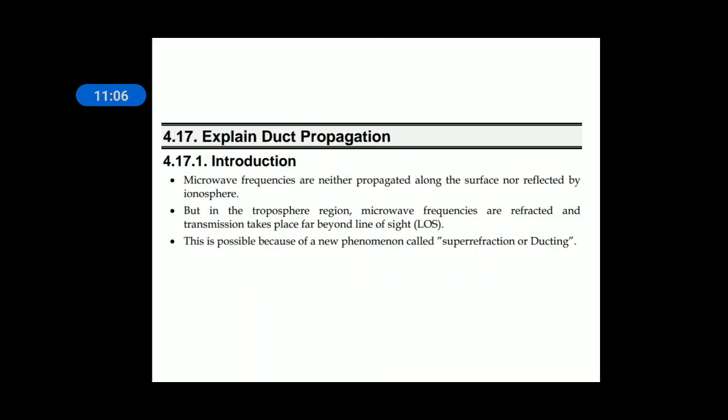And there are two more propagations. One is duct propagation, the other one is tropospheric scatter propagation. Till now we discussed three types of propagations: ground wave propagation, sky wave propagation and space wave propagation.